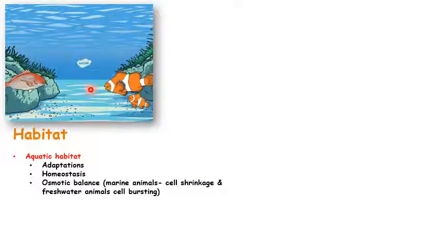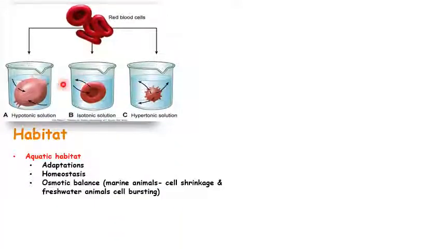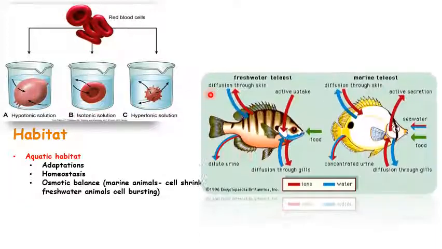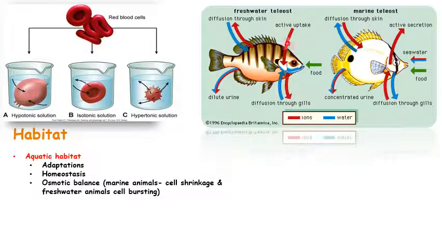And if you talk about osmotic balance, you already know that there are three different categories in osmosis, right? If our blood cell is surrounded with too much water, it will absorb a lot of water, and then the blood cell will burst. Freshwater fishes are completely surrounded with fresh water. They get more water than they actually require for survival, so they don't drink water.